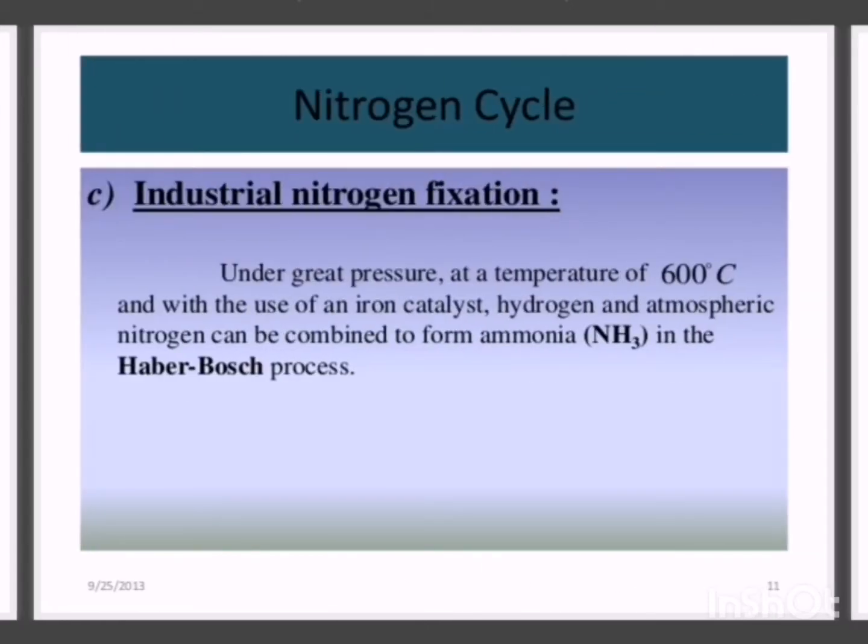So what is industrial nitrogen fixation? Industrial nitrogen fixation is also called Haber-Bosch process. It is the commercial preparation of ammonia. So under great pressure and under great temperature of 600 degrees Celsius, and with the use of iron catalyst, hydrogen and atmospheric nitrogen can be combined to form ammonia in Haber-Bosch process. But little nitrogen is picked up by this process, which goes to the soil and is absorbed by the root of plant.